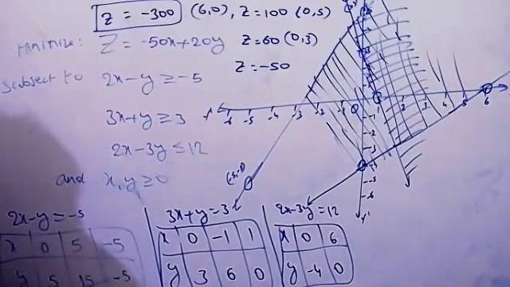Let's find that. 0, 5, 0, 3, 1, 0, and 6, 0 we got. But here, see now, this is unbounded, correct only. Whatever we did is the correct answer.